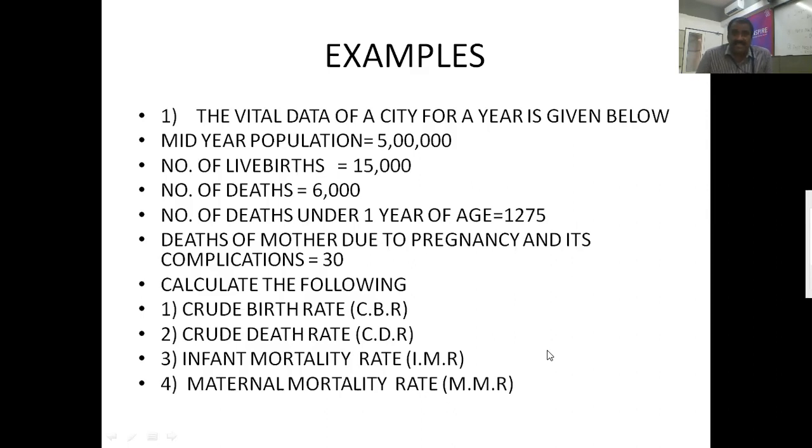I am repeating, the data is provided for you: mid-year population 5 lakhs, live births 15,000, deaths 6,000, deaths under 1 year 1275, maternal deaths 30. So how to find out, guys, I will explain for you.